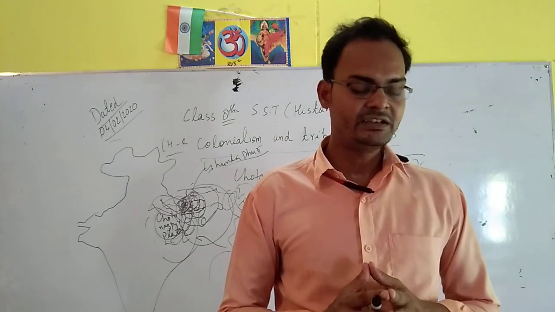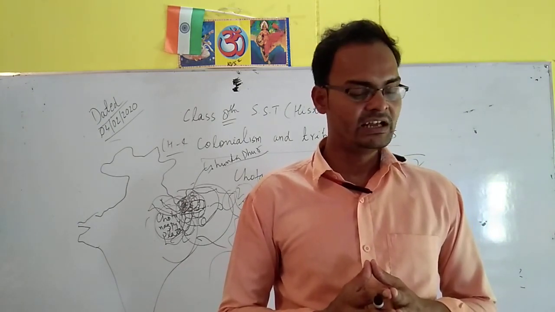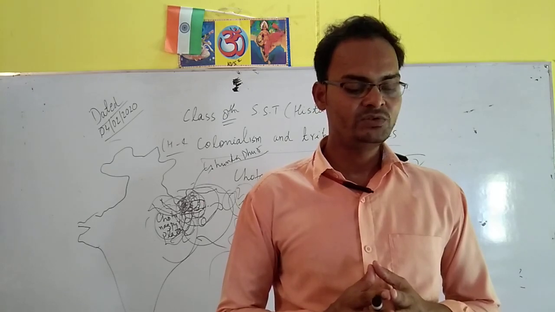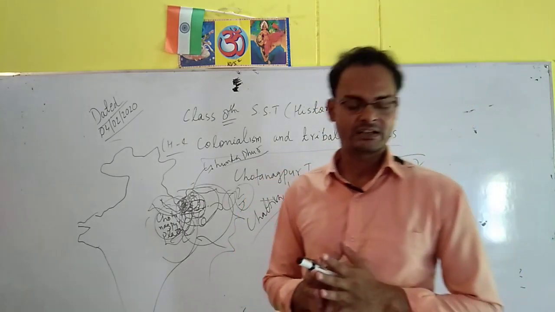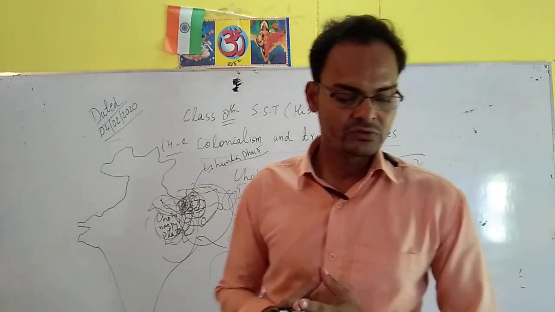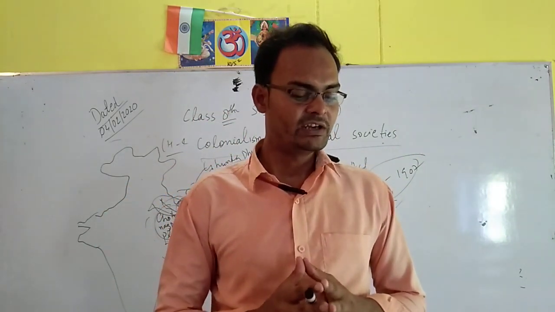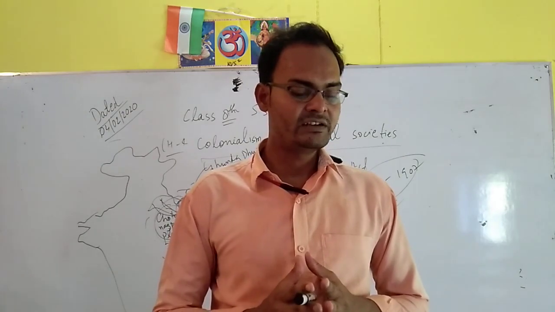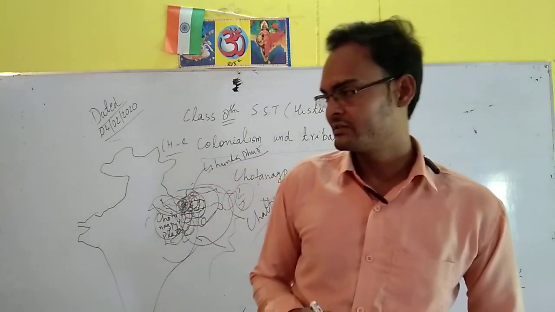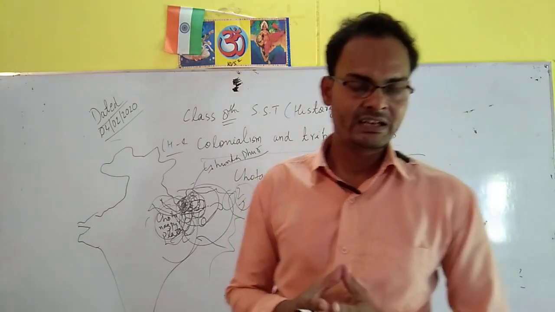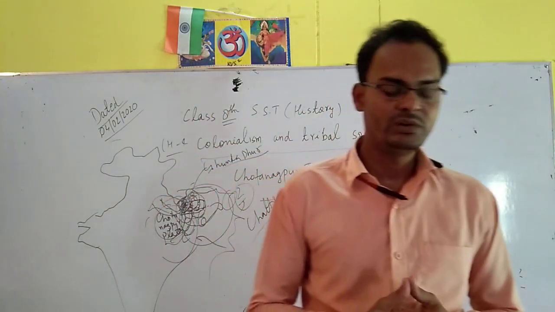In May 1829, the Khasis revolted against the British, led by U Bor Manik and U Tirot Singh. So these two names are there, U Bor Manik and U Tirot Singh. Under their leadership, the Khasis revolted against the British. The revolt ended with the surrender of Tirot Singh, and after the suppression by the British, the revolt ended.